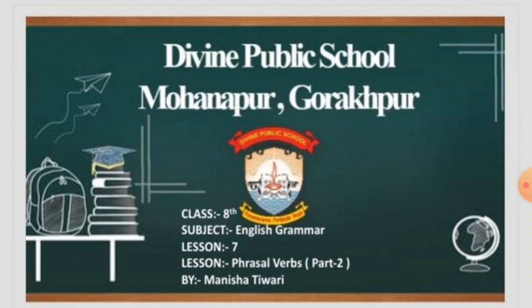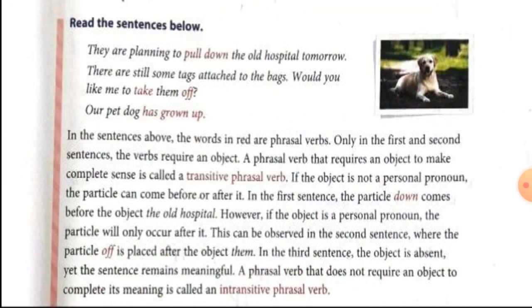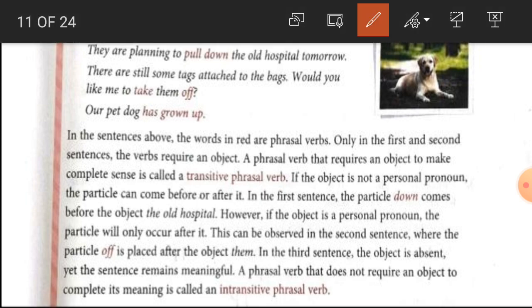Students, today we are going to read part 2 of lesson 7, phrasal verbs. Students, in part 1 we have read what a phrasal verb is and where it is used. Now, in part 2, in this video lecture we are going to read the classification of phrasal verbs. Students, there are two types of phrasal verb: transitive phrasal verb and intransitive phrasal verb.